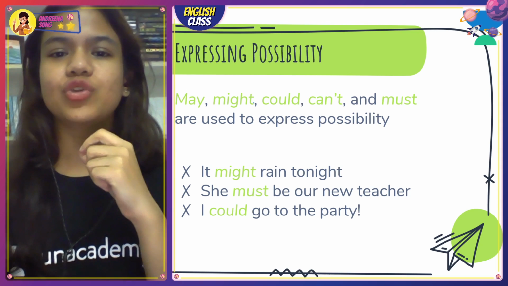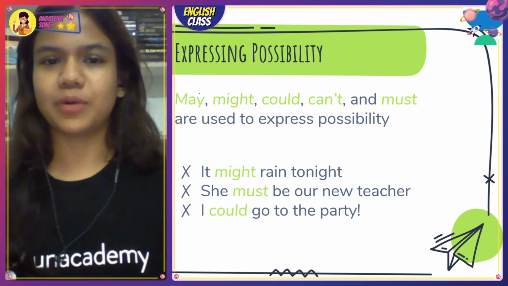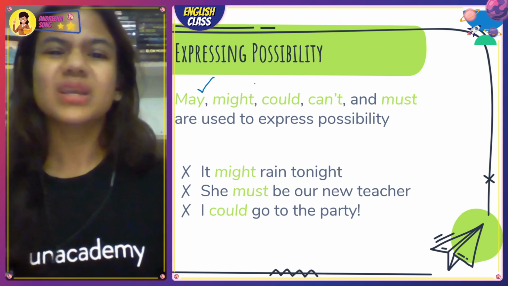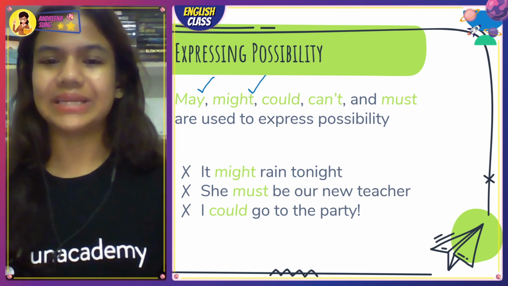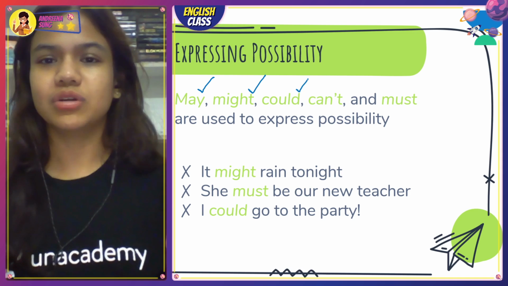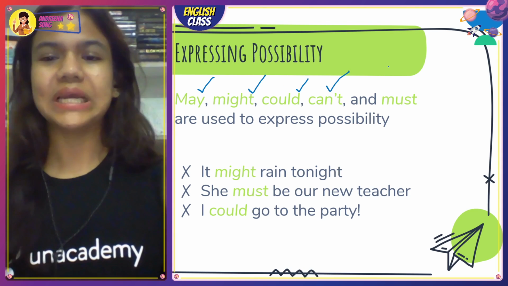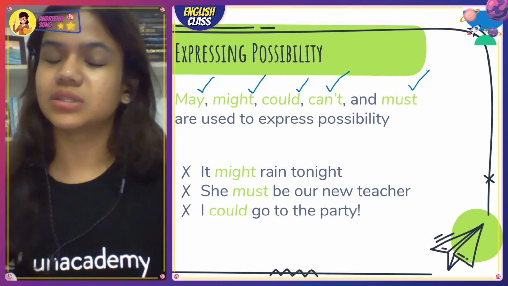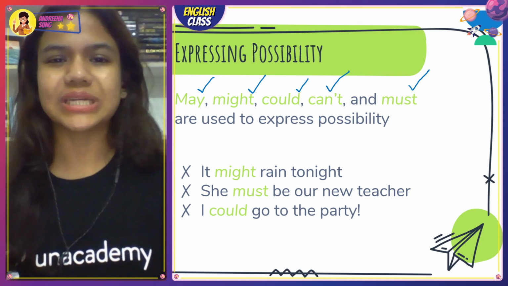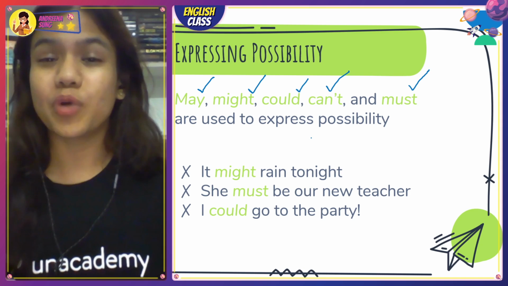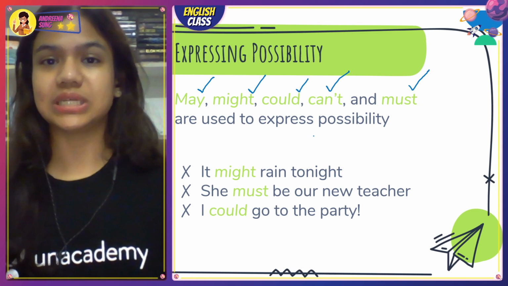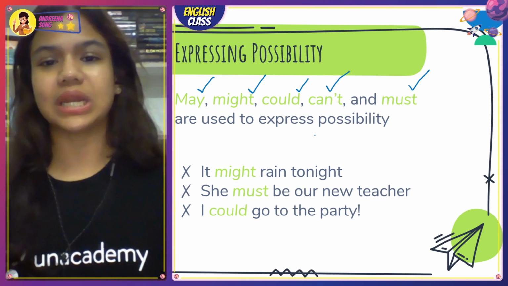So what exactly do we use to express possibility? We use may. It may rain today. Might. It might rain today. Could. It could rain today. Can't. Nope. It can't rain today. It must rain today. All of these words are actually used to express what? Possibility and probability. Whether something will happen in the future or not.